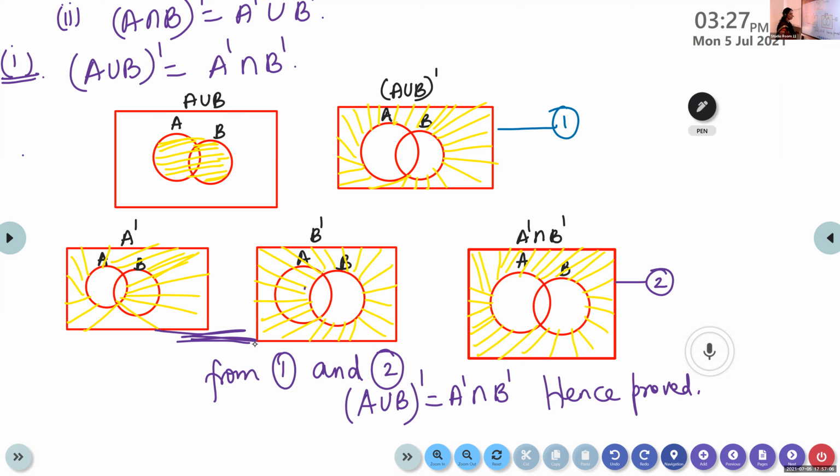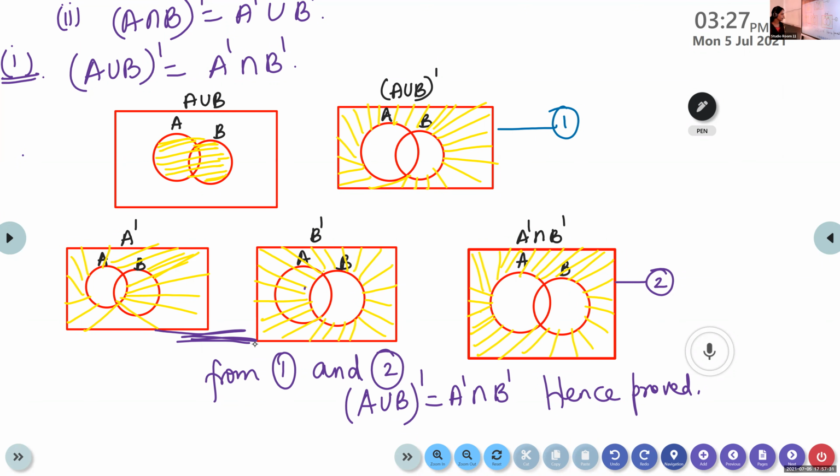Then if you look at it, we can understand that it is outside the circle, isn't it? Outside both the sets. That is A dash intersection B dash. And we name this as equation 2. So from 1 and 2, both are equal. So we write A union B the whole dash is equal to A dash intersection B dash.